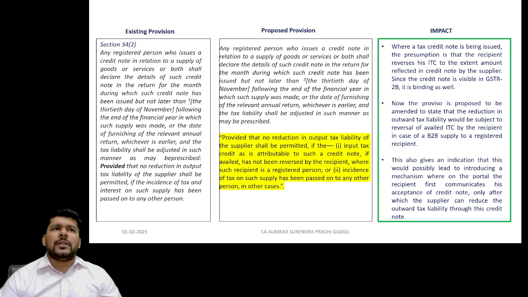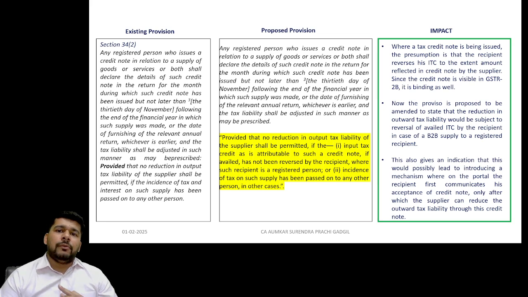Now, there are a lot of aspects. There was a delinking of credit notes which was earlier existing. So the supplier could simply issue a B2B credit note to the recipient. The recipient was able to see it, and is still able to see it in GSTR 2B, and on that basis the recipient is supposed to reverse the input tax credit. Now, what the proposed provision says is that the outward liability, which is allowed to be reduced, shall be adjusted in such manner as may be prescribed. The proviso inserted says that no reduction in output tax liability of the supplier shall be permitted if the input tax credit attributable to the credit note which has been availed has not been reversed by the recipient, where such recipient is a registered person.